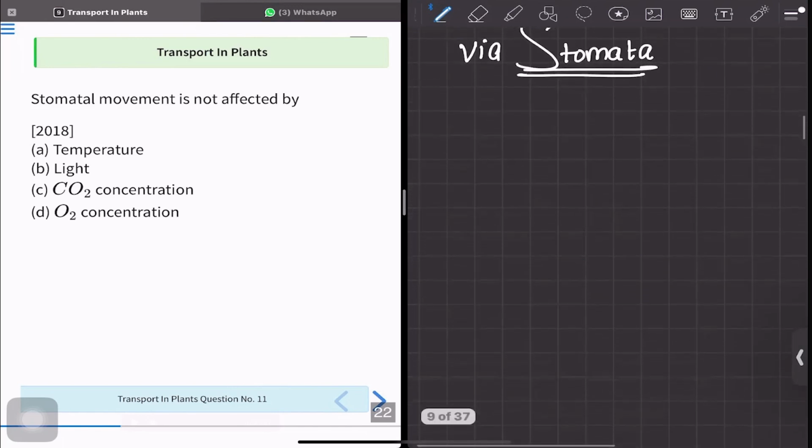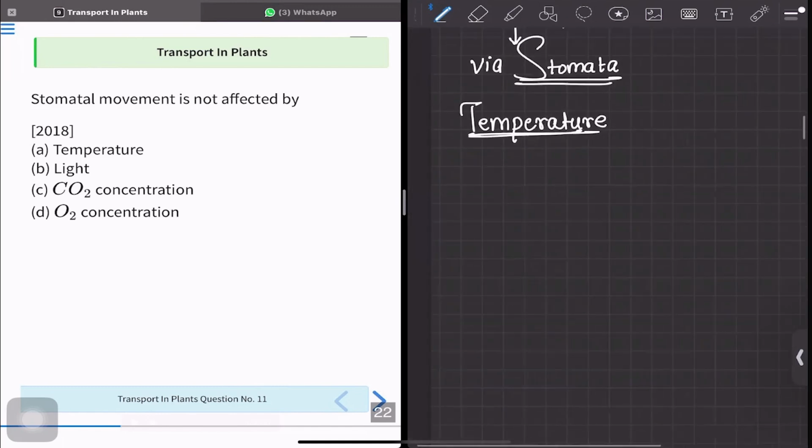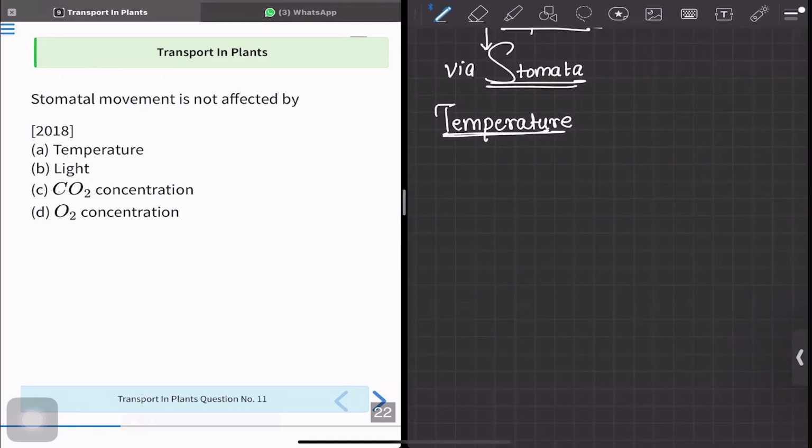In option A, there is given an option of temperature. So it is obvious. Try to imagine if it's high temperature, it is going to be hot. If it is hot, there is going to be increased transpiration. Therefore, there is going to be increased opening of stomata. So it is kind of related.